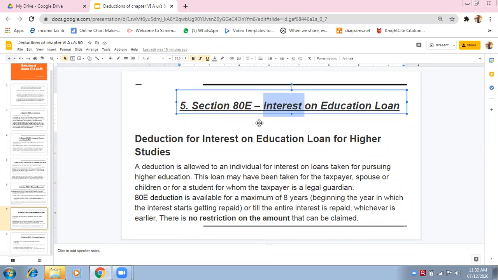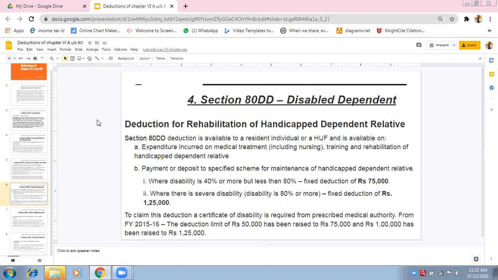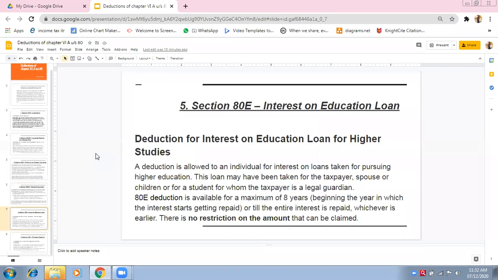Very, very important. First of all, what can be asked is: section 80E can be availed for dash. Options will be given: interest on educational loan, maintenance expenditure on a disabled dependent, investments, or medical insurance premium. The correct answer will be interest on educational loan. See how questions can be asked. Each question can be asked in different modes.